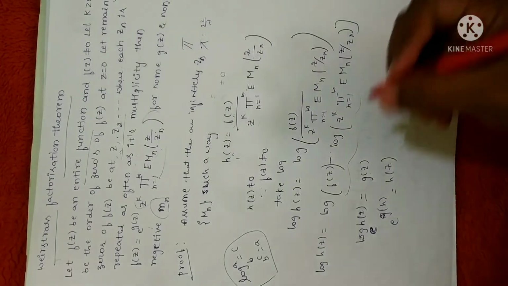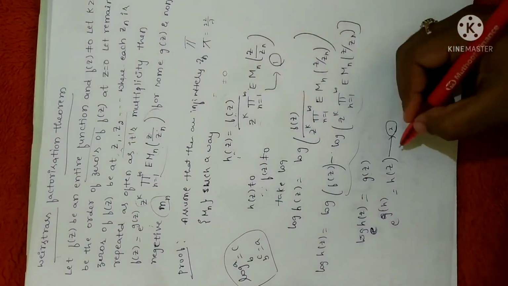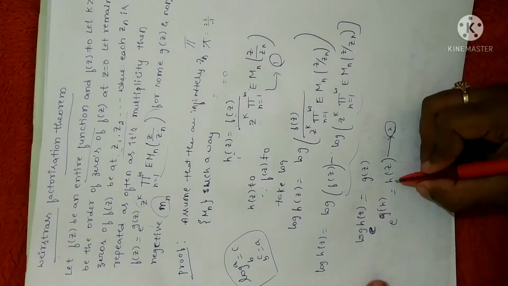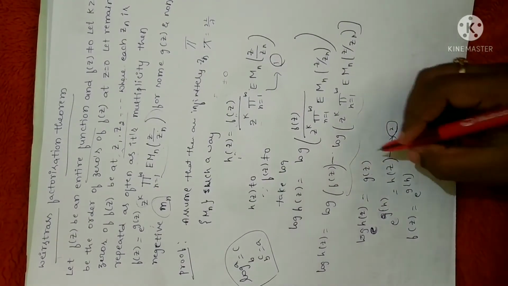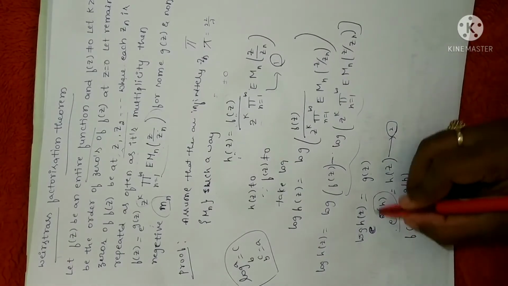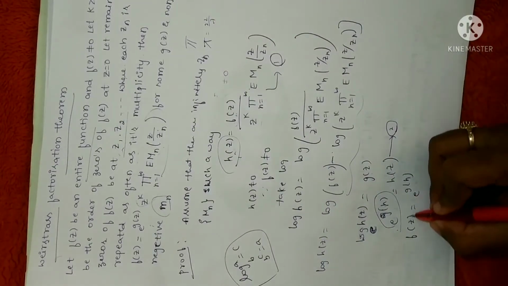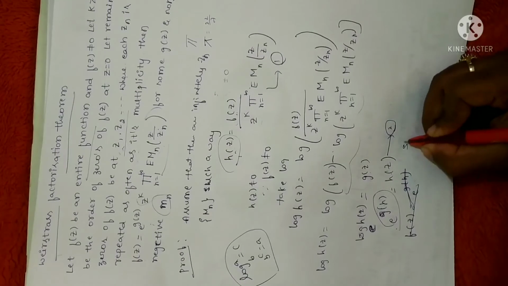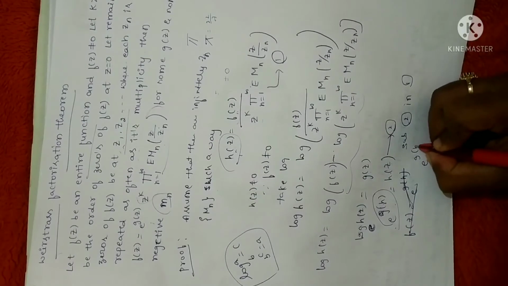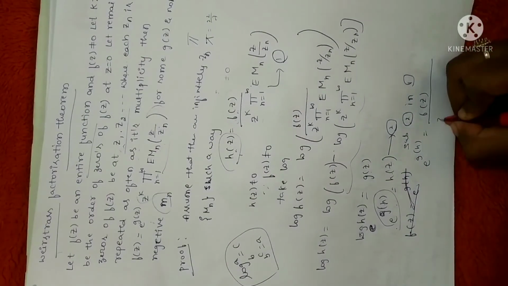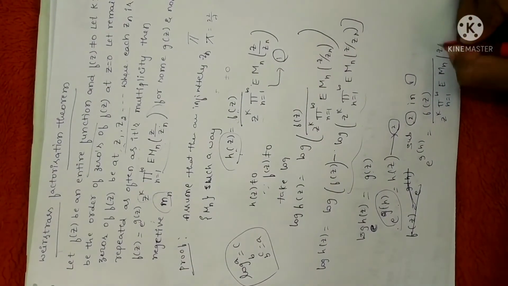Clear? Now let me take this as equation 2 and this assumed function as equation 1. Now look at equations 1 and 2. I'm going to replace the h of z value with e power of g of z in equation 1, or else I can write one more step: substitute equation 2 in 1. So h of z becomes e power of g of z, equal to f of z divided by z power of k product n equal to 1 to infinity e power of m n z by zn.